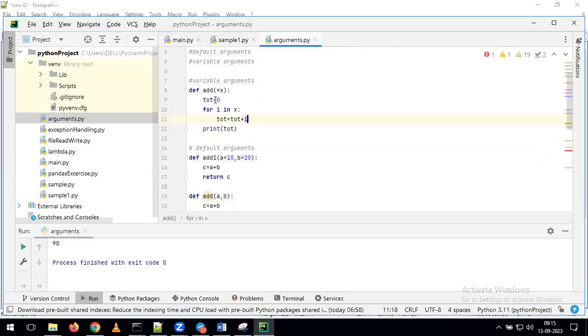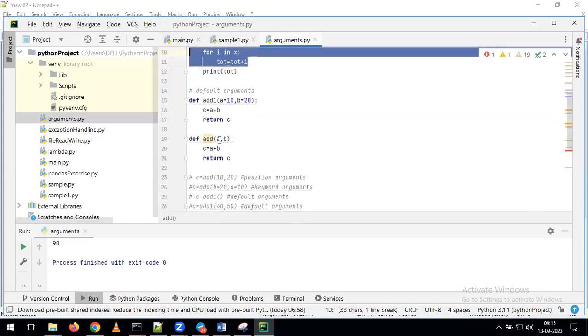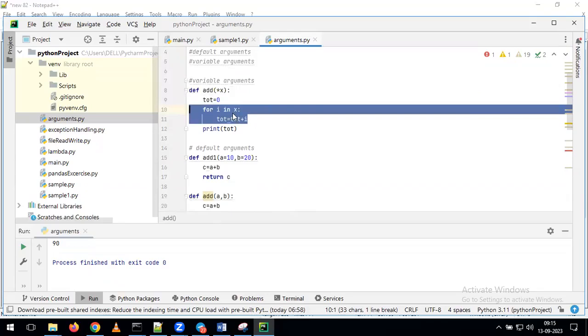Just observe. Here we are giving add of star x. After that, I'm giving total is equal to 0. Now, why are we writing the for loop? In the previous function, we just gave a plus b, but in this example, we are applying the for loop. What is the reason? Why are we applying the for loop? For the purpose of doing our addition operation in this example.